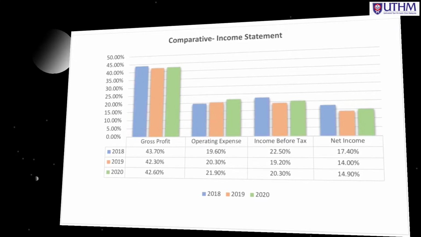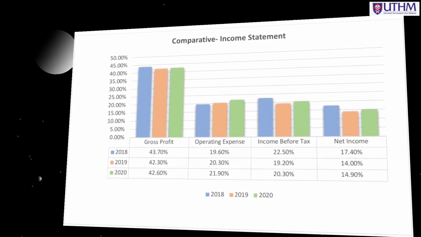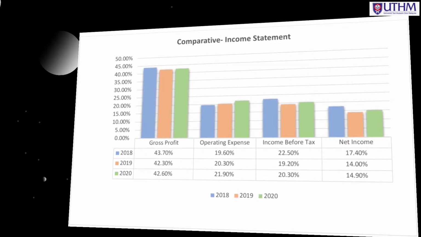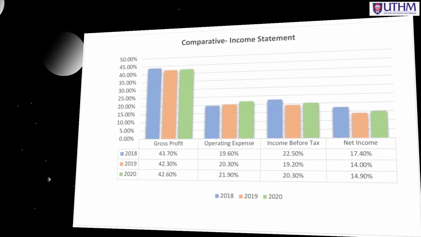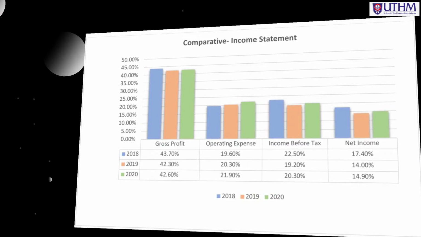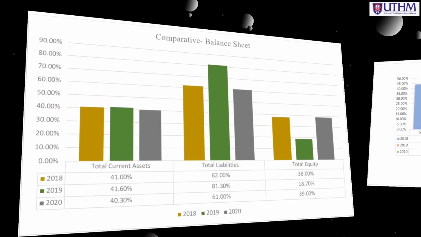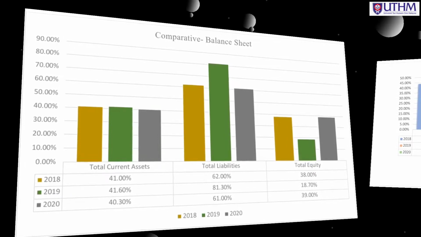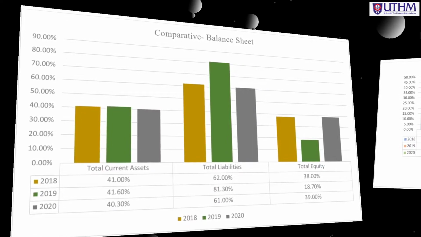Vertical analysis of an income statement shows the revenue or sales number as 100%, which is a percentage. All the line items in vertical analysis are compared with another line item of the statement. As we can see in Mr. D.I.Y's vertical analysis, the income statement shows the percentages are unstable due to conditions such as the pandemic, the company itself and many more. The same goes for the balance sheet vertical analysis. The total liabilities in 2019 are the highest percentage of all, while total equity in 2019 is the lowest amongst all the items.